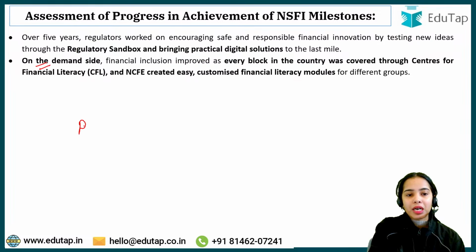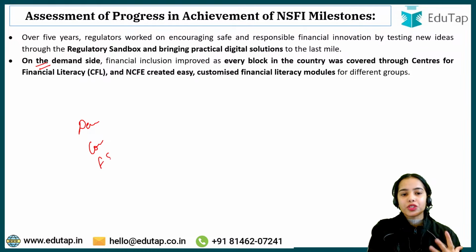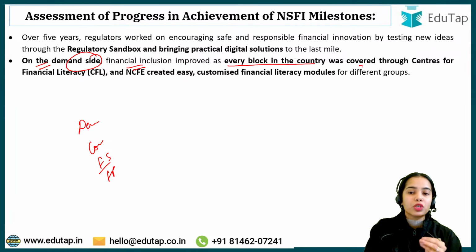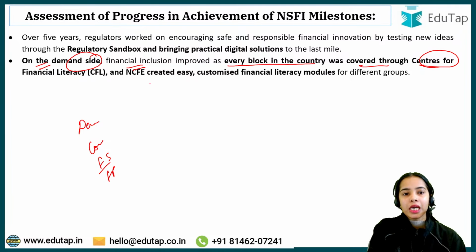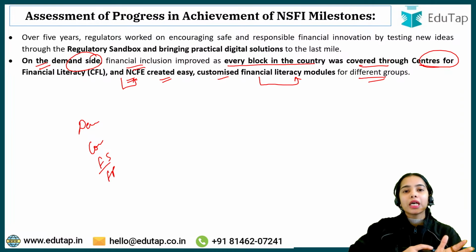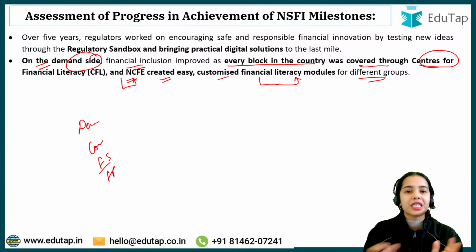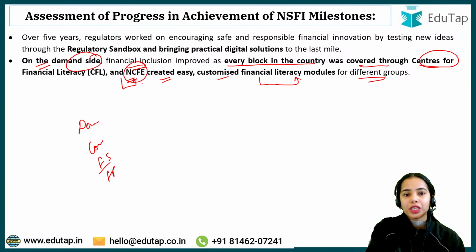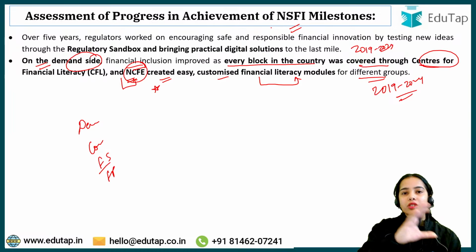On the demand side are the consumers. We are consuming the financial services and financial products. On the demand side, financial inclusion improved as every block in the country was covered through centers for financial literacy, and the National Center for Financial Education created easy customized financial literacy modules for different groups, so that financial education can be spread to the different groups in the local languages. This was in the period of 2019 to 2024, and under the NSFI, there were different innovations that happened under the regulatory sandboxes of the different regulators.